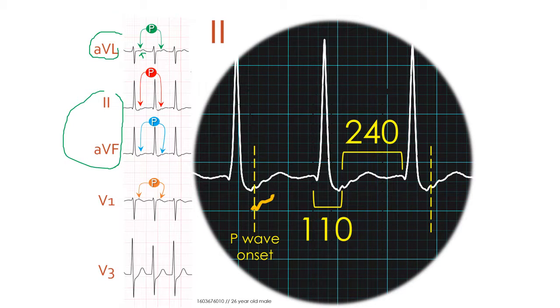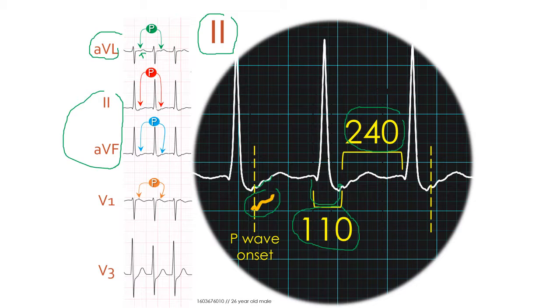Here in an enlarged view of lead 2, we see better that after the QRS complex we have tiny negative bimodal P waves with an RP interval that was of 110 milliseconds, much shorter than the PR time that was 240 milliseconds.